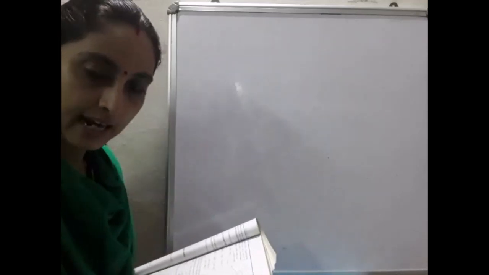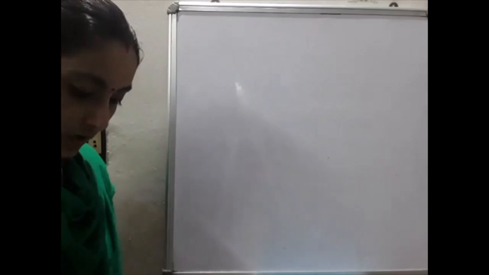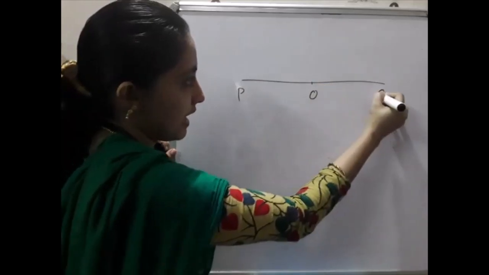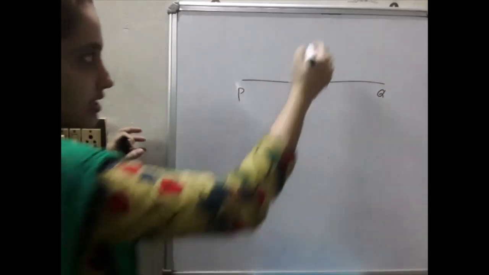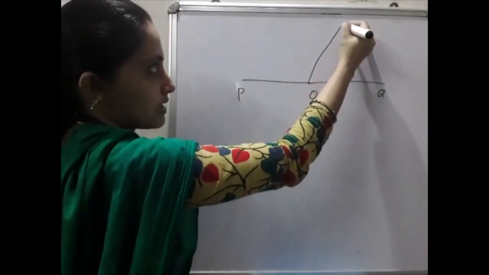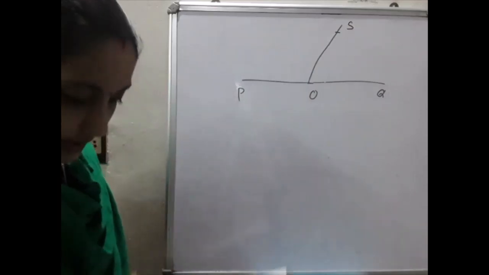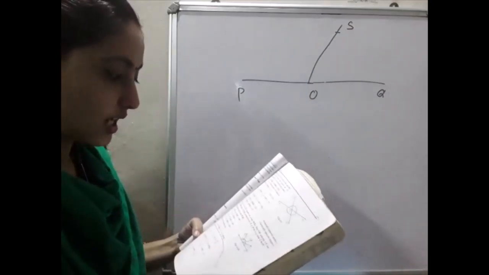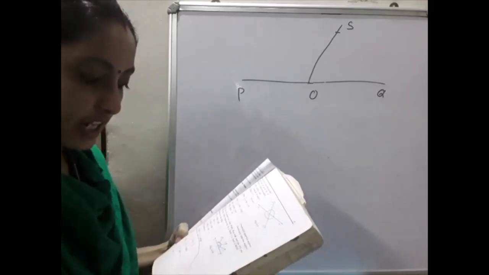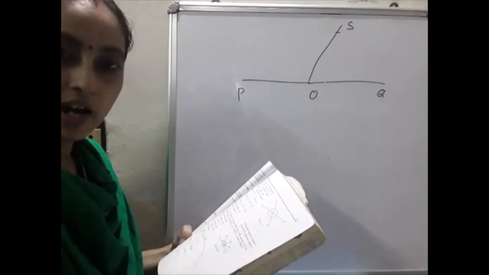Okay, all of you please take the textbook page number 95, example 2. In the figure, ray OS stands on a line POQ. That means POQ is a line and the ray OS is standing there. Okay, I'll draw that first. POQ is a straight line and OS falls on it. Then rays OR and OT are the angle bisectors of angle POS and SOQ respectively. If angle POS is equal to x, find angle ROT.